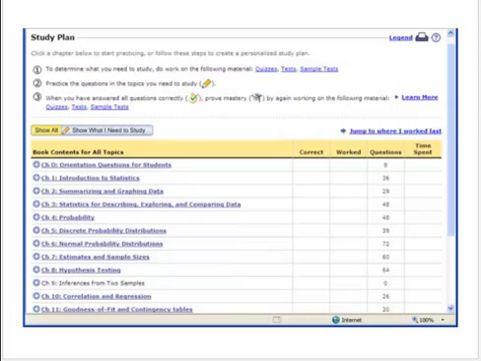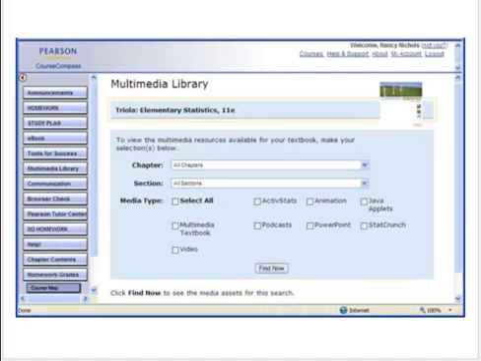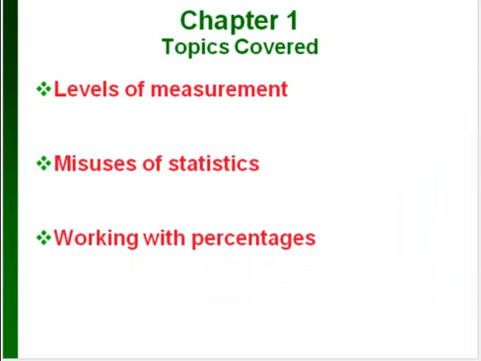Here's what the study plan looks like. It just goes through different chapters, and you can click on different sections and find different practice problems to do. Here's some other stuff from Course Compass, the multimedia library that has pieces of the textbook, it has videos, all this other stuff. So in Chapter 1, just so you know, we're only covering basically 3 topics in here. We're going to skip a whole bunch of the stuff that's in there.